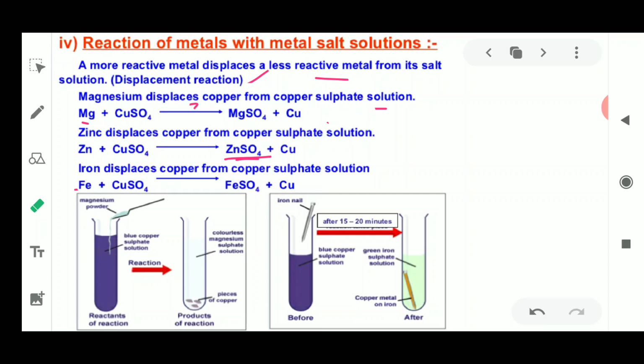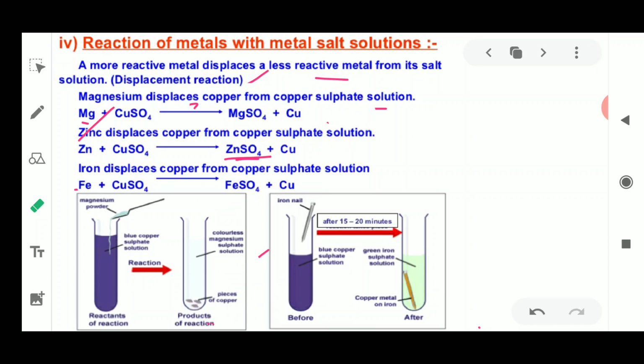So how is this reaction taking place? This blue colored copper sulfate solution is there. You will add magnesium powder to it. Then after the reaction you will see that colorless magnesium sulfate is formed, and pieces of copper are settled down at the base. So magnesium plus copper sulfate will form copper at the base in the form of pieces, and the colorless magnesium sulfate will be formed.